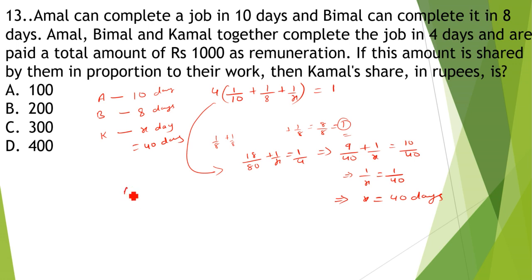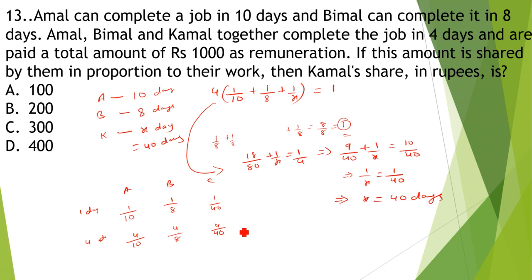In one day A will do 1 by 10 work, B will do 1 by 8 work, and C will do 1 by 40 work. In 4 days, how much will they do? 4 by 10, 4 by 8 and 4 by 40.